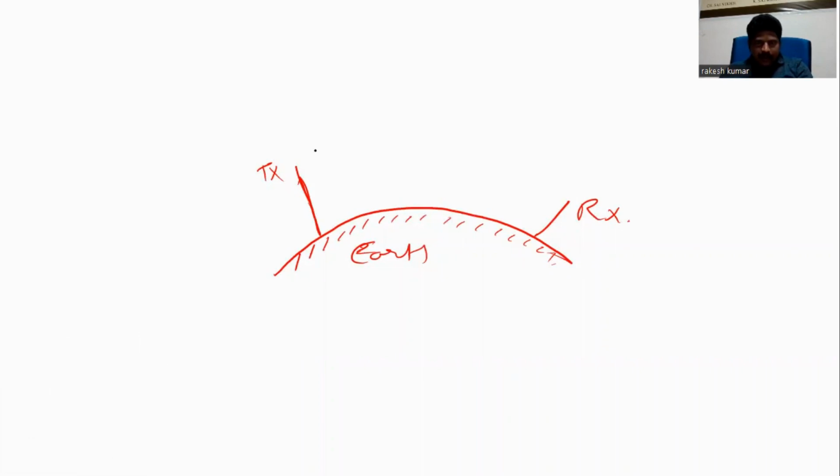One is the direct path, where the signal reaches from transmitter to receiver directly.